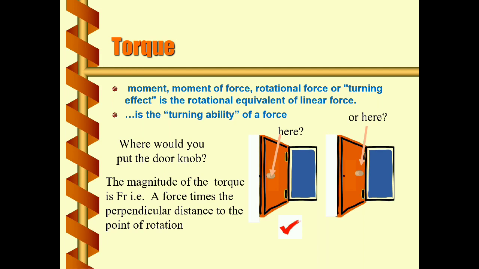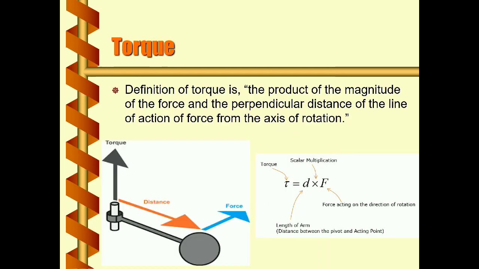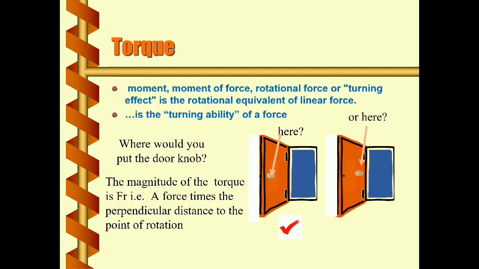So you already know translational or linear motion, that is the motion along a straight line. Here, the force which is responsible for producing acceleration so that a body or object travels along a straight line is known as linear force, and the motion is known as linear or translational motion. Just like that, for rotational motion, the force which is responsible is nothing but torque.